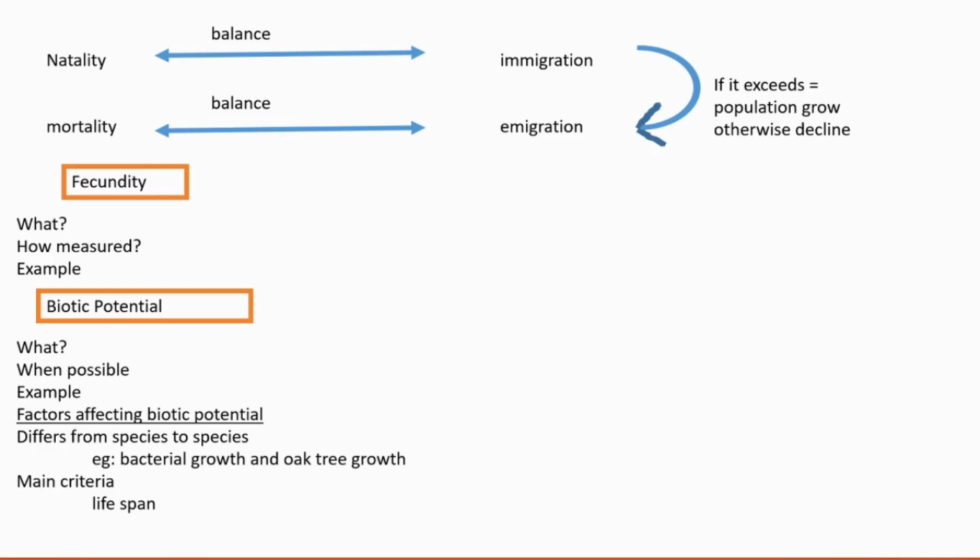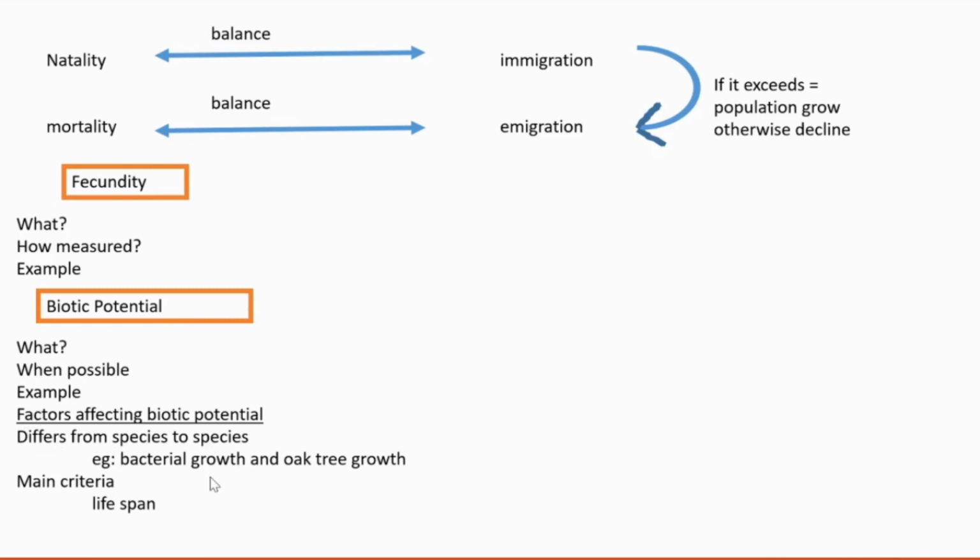Initially the number is very small, then it starts to grow, and then it flourishes very fast. It is an experiment to understand the biotic potential. And it differs from species to species.